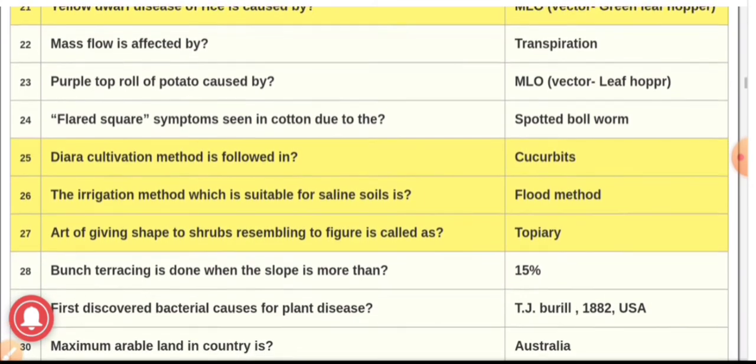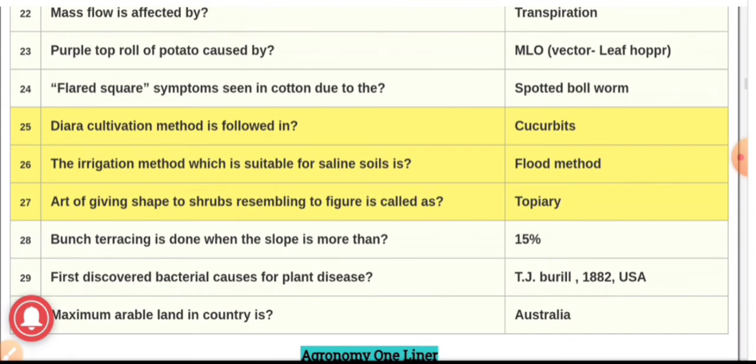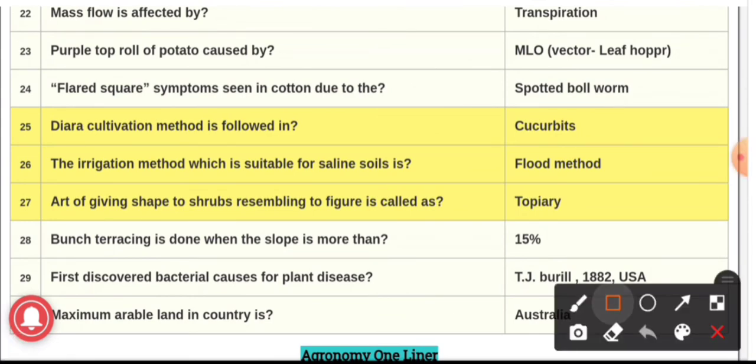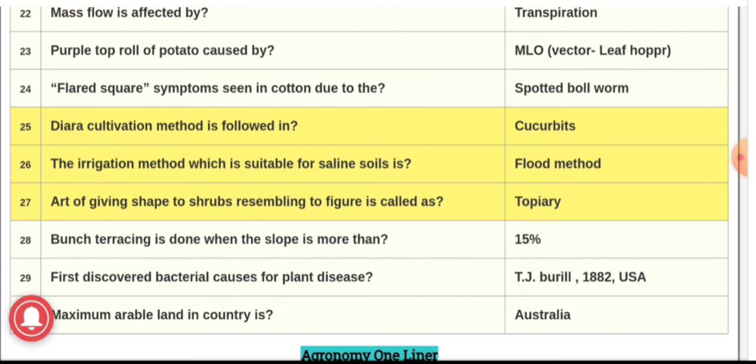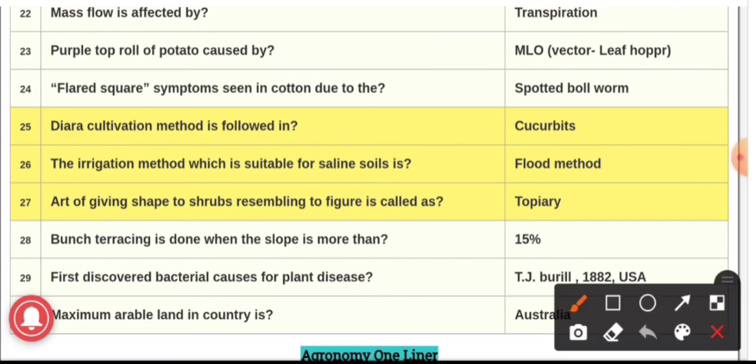Question number 23. Purple top roll of potato is caused by MLO, and here the vector is leafhopper. Question number 24. Flat square symptoms seen in cotton are due to, and the answer is spotted bollworm. Question number 25. Dara cultivation method is followed in, and the answer is cucurbits. Dara cultivation is mostly followed in case of cucurbits.